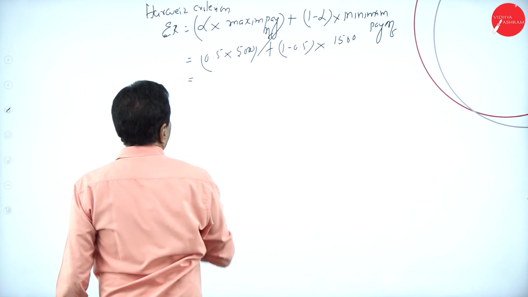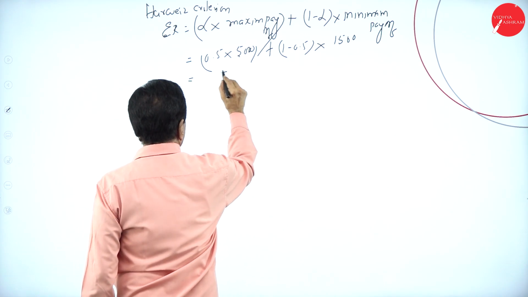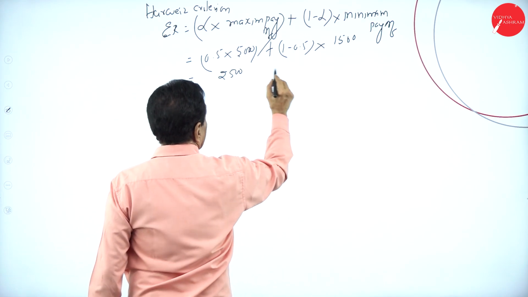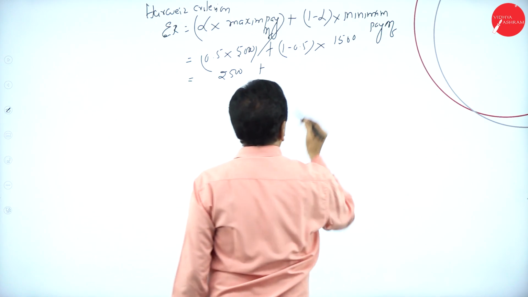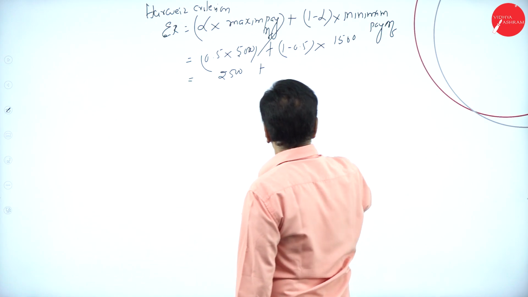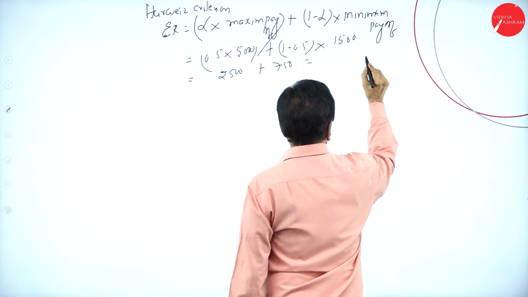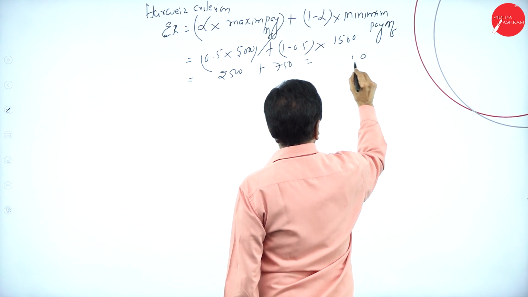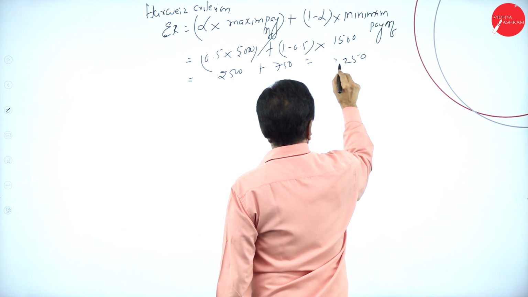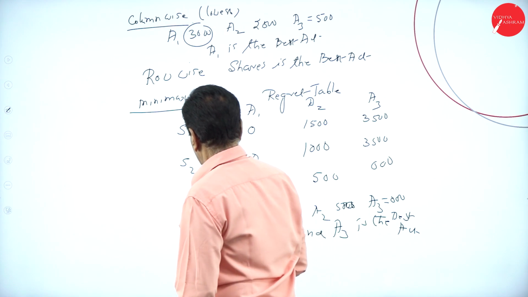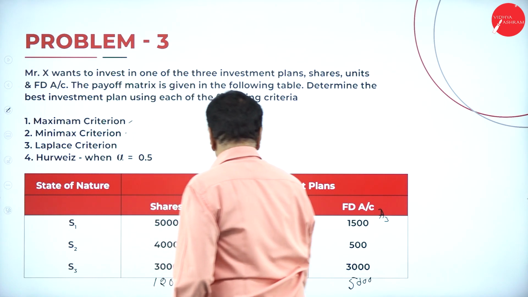Then 5,000 times 0.5 is 2,500, plus 0.5 into 1,500 is 750. Add them, 3,250. So the second one, 4,000,